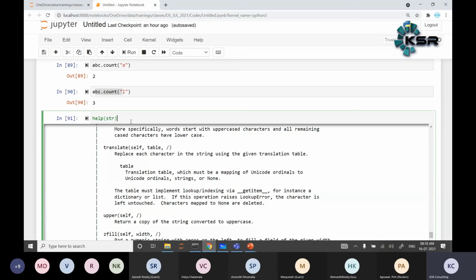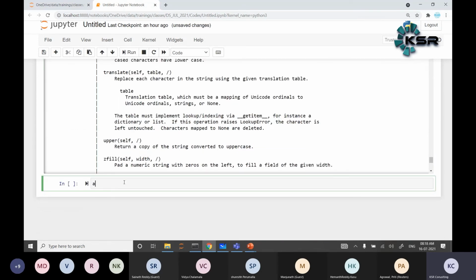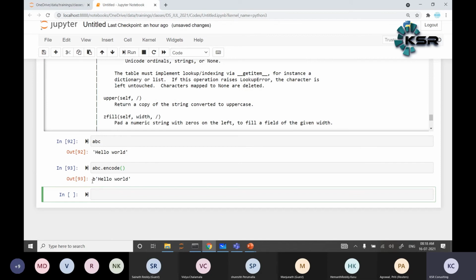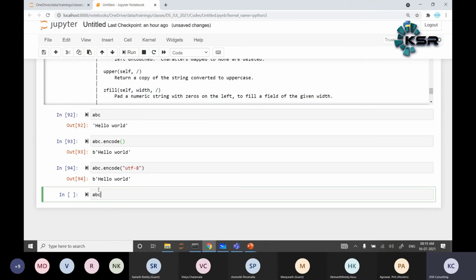Any questions? Any doubt? For an example, abc dot encode. If I don't pass anything, it is b, which is nothing but bytes, basically byte format. It will display the bytes. Suppose I write abc dot encode of UTF-8, this is a byte.